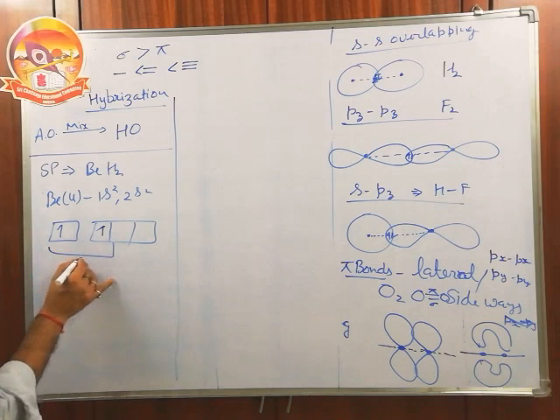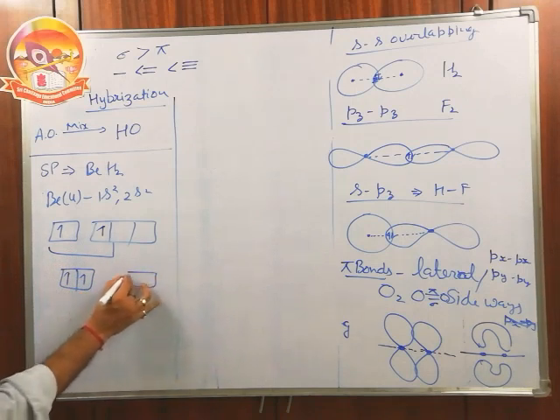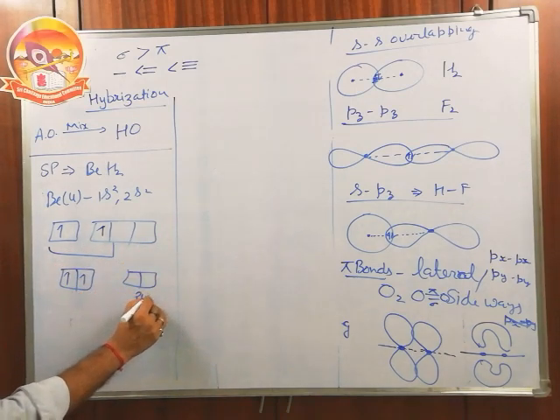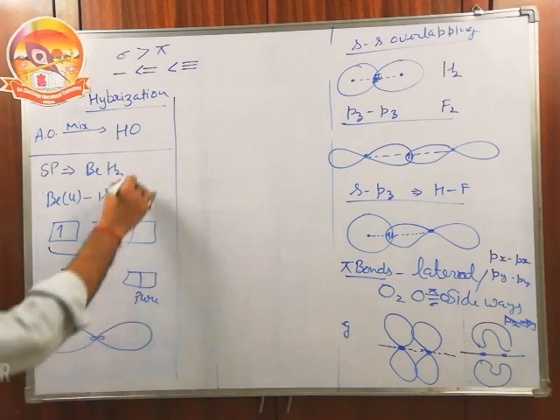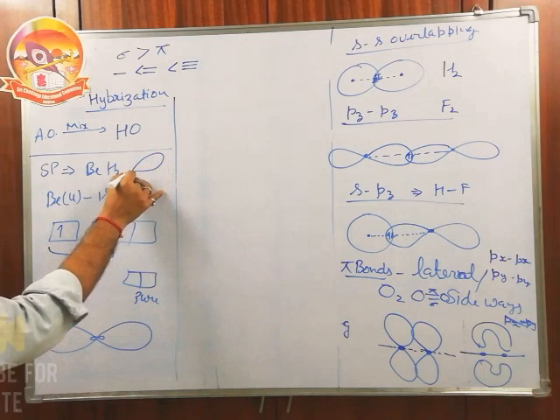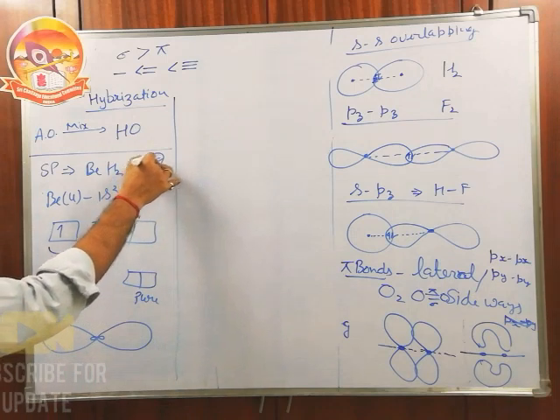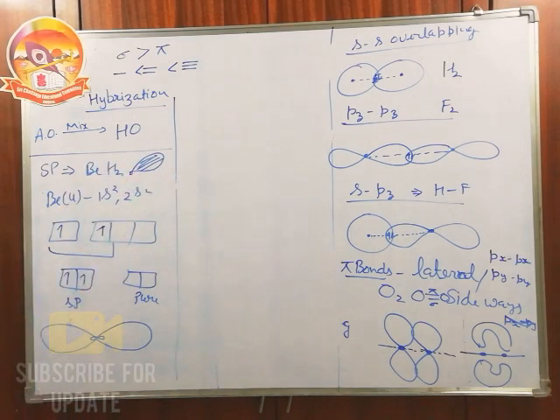Then the 2s and 2p interact with each other to give a new set of orbitals. This is the sp orbital. The remaining two p orbitals are pure. This is called sp. The shape of the sp orbital is like this. The hybrid orbital is represented in such a way. This is called the HOMO, highest occupied molecular orbital. This is called the LUMO, lowest unoccupied molecular orbital.